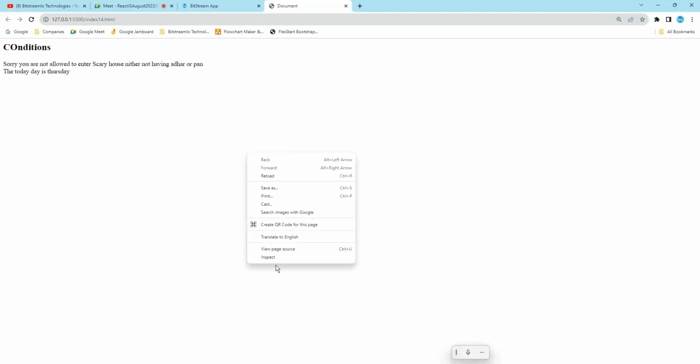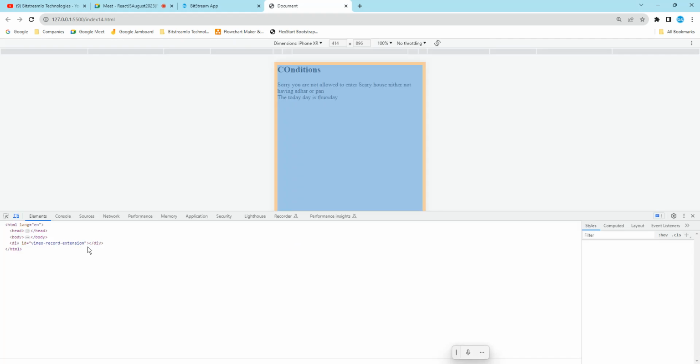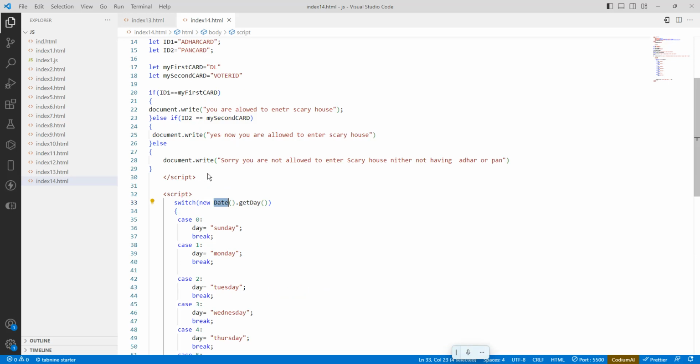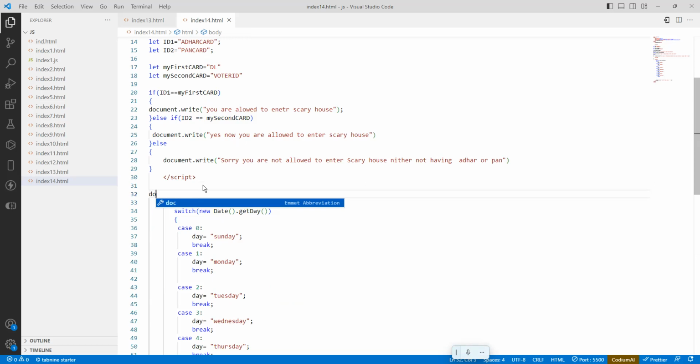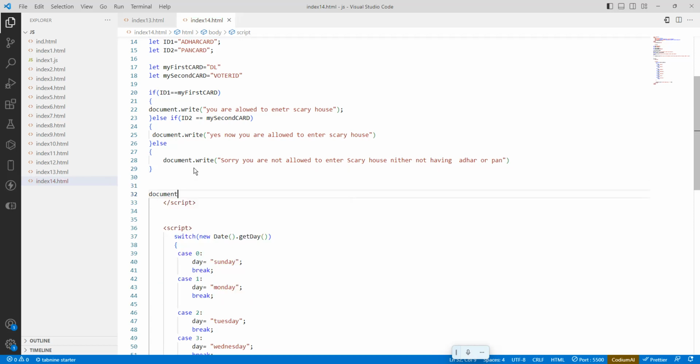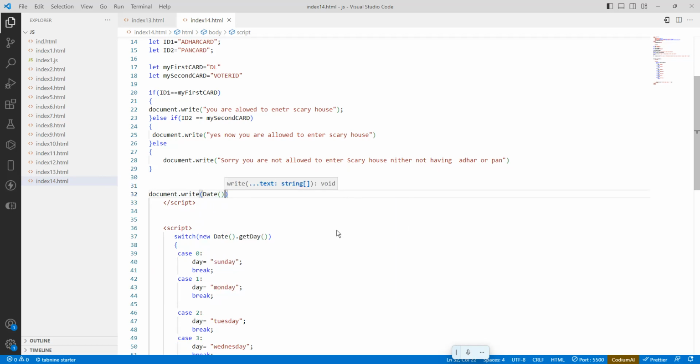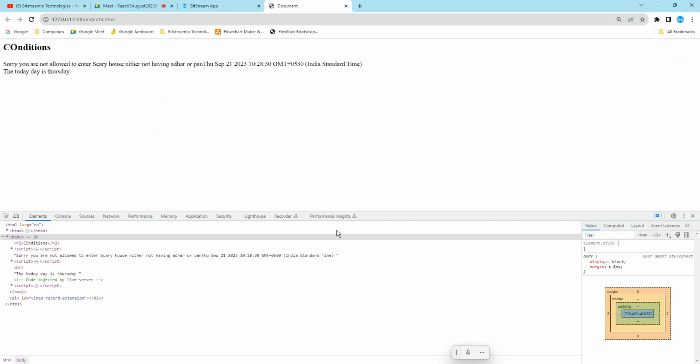Again, if you want to print the system date, write document.write of the date, save it, and go here. See, September 21st, 2023, 10:28. This is the date it is giving.